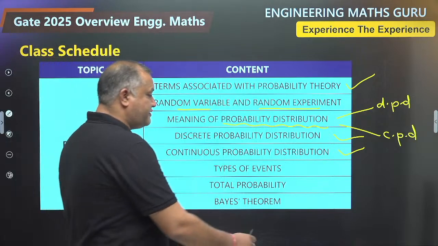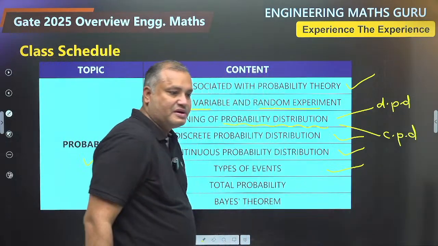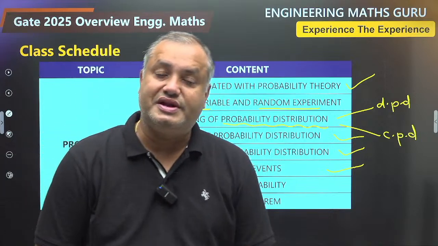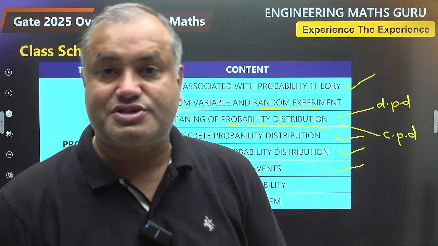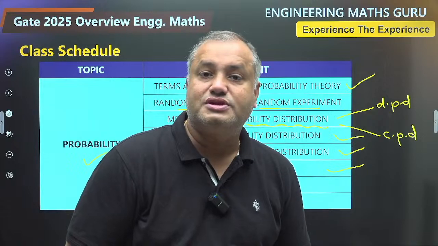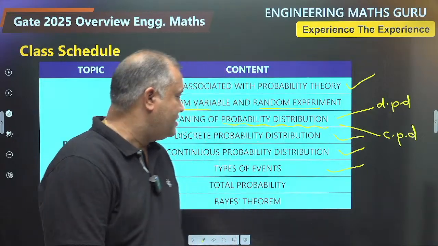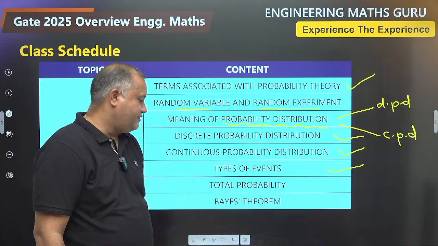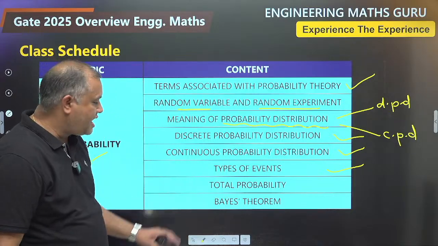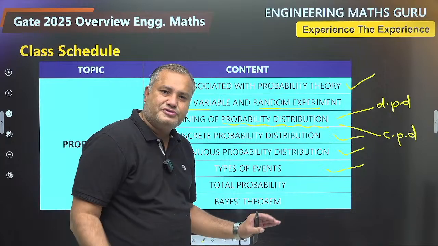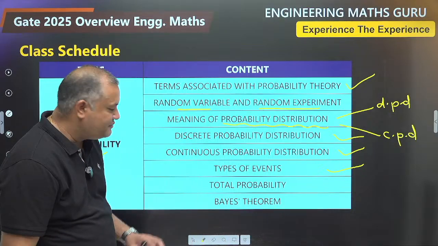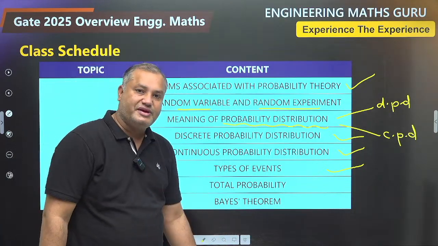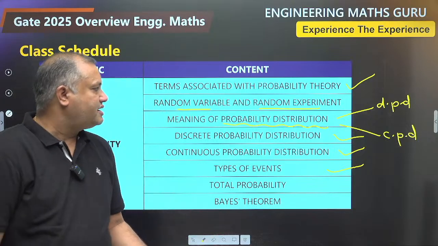So types of events. Types of events are mutually dependent, mutually independent, collectively exhaustive, and of course, mutually exclusive. So we will learn the probability calculations related with types of events. Total probability and Bayes theorem. So with the help of some very funny story, you are going to learn total probability and Bayes theorem. Moving to the next,